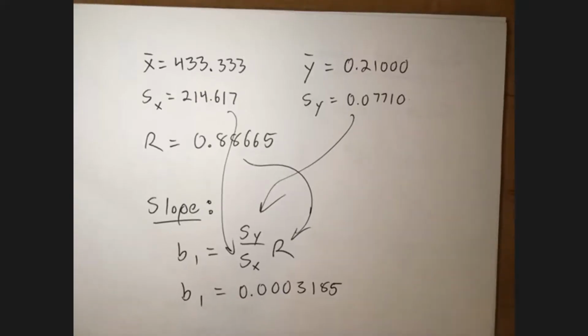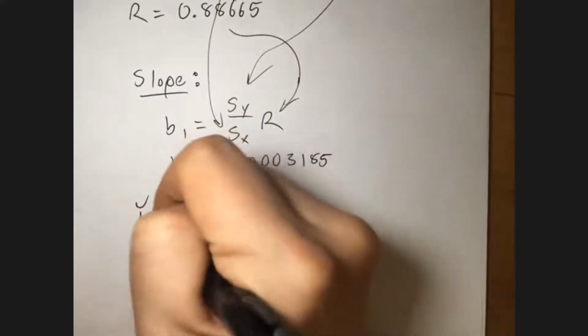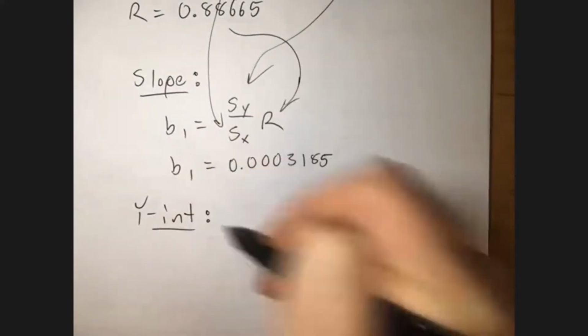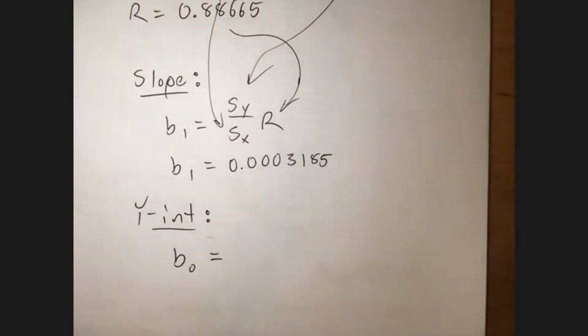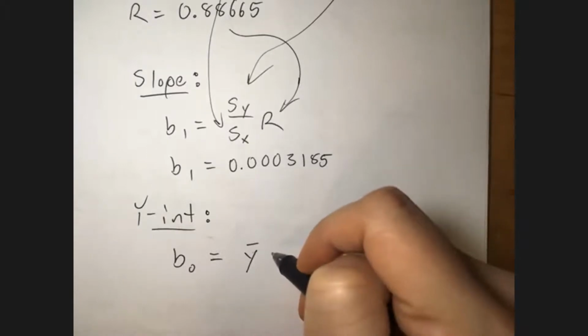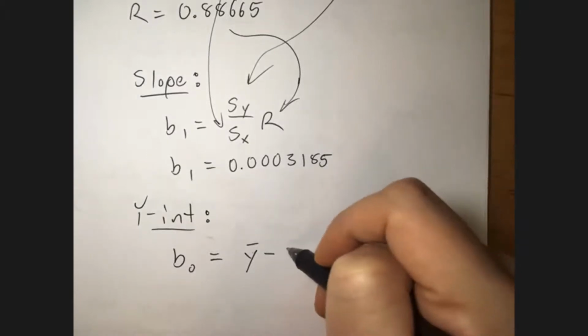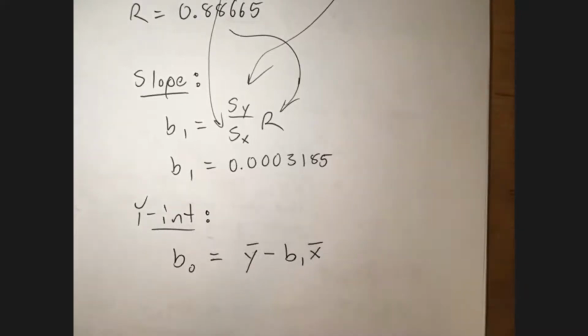Okay. The other thing that we need to do is we need to find the y-intercept. And the y-intercept can be found once you find the slope. The y-intercept is, let's see, it's y bar minus B1 times X bar. I remember that.